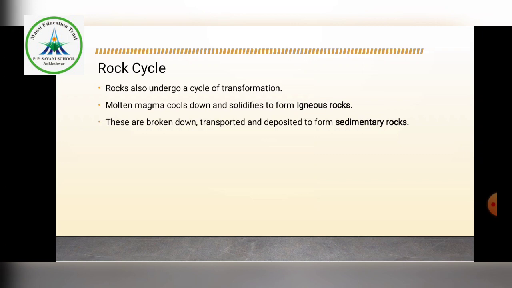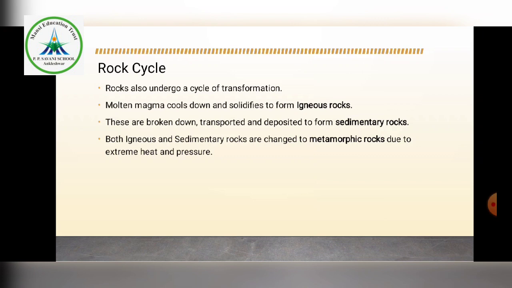Those that are outside are broken down, transported and deposited to form sedimentary rocks. While studying sedimentary rocks, I explained that these are fragmented, that is broken down. Afterwards, these small pieces are transported, either by wind or by water or by ice, and deposited, either on the seabed or on land. As I told you, sedimentary rocks are mostly formed inside the water. So, in this way, the sedimentary rocks are formed.